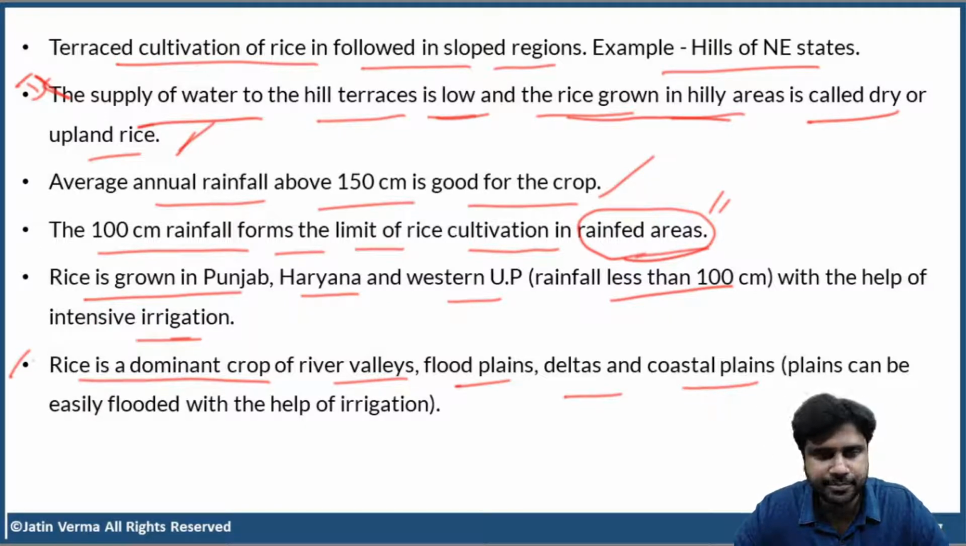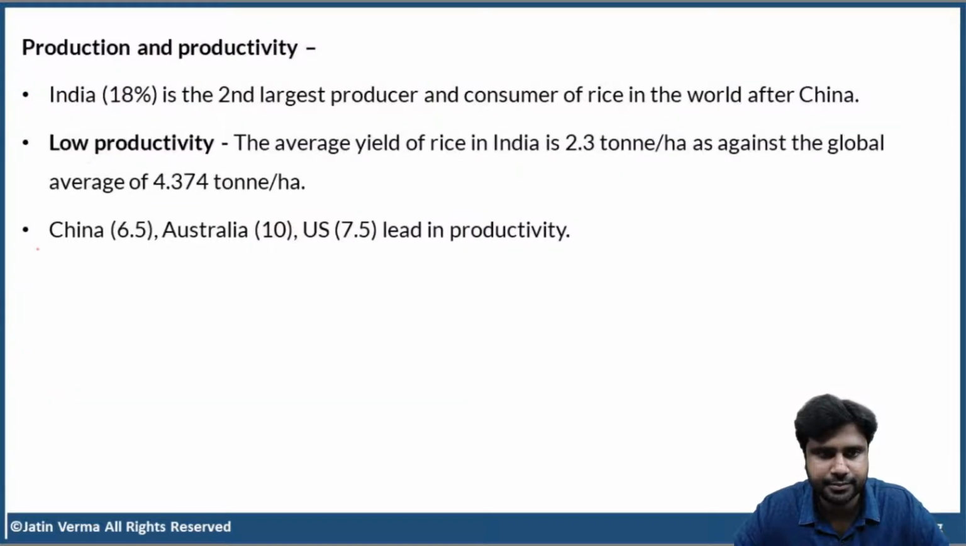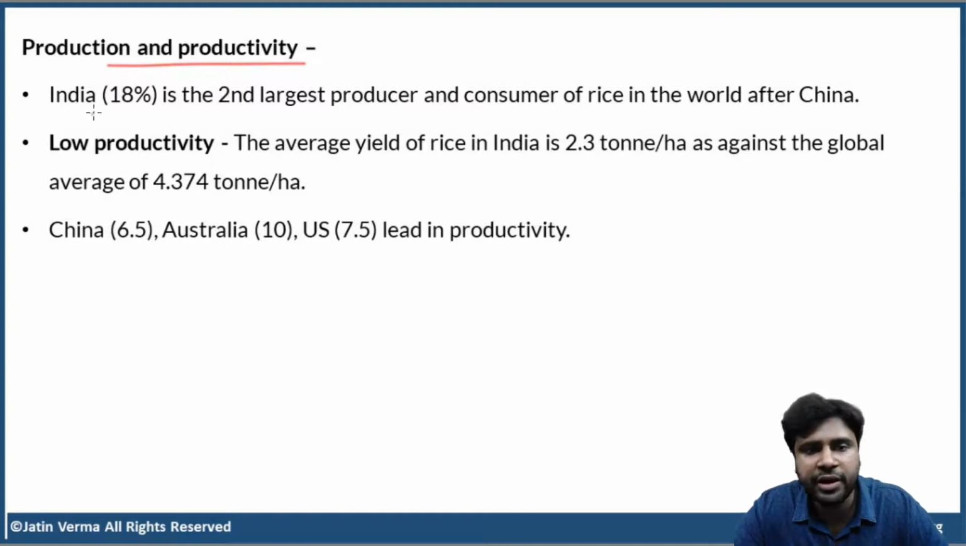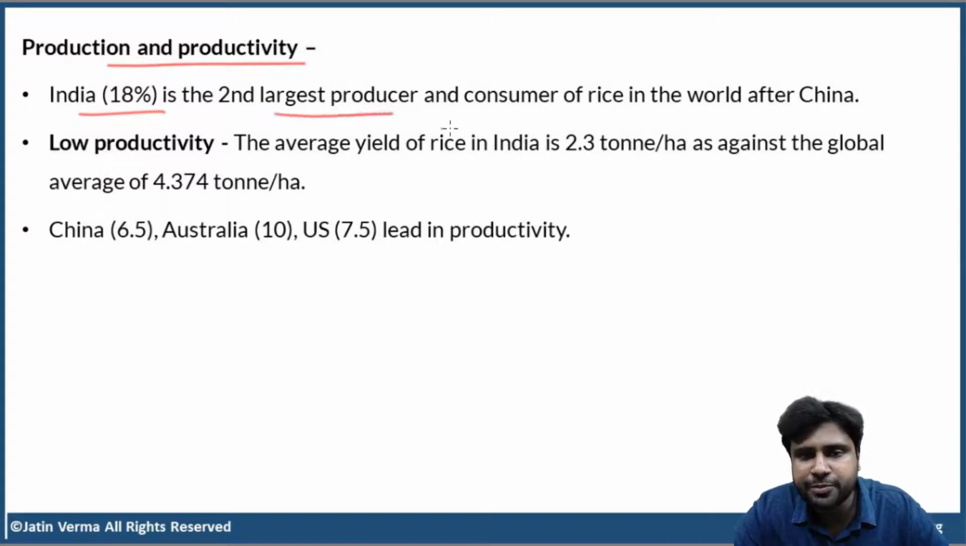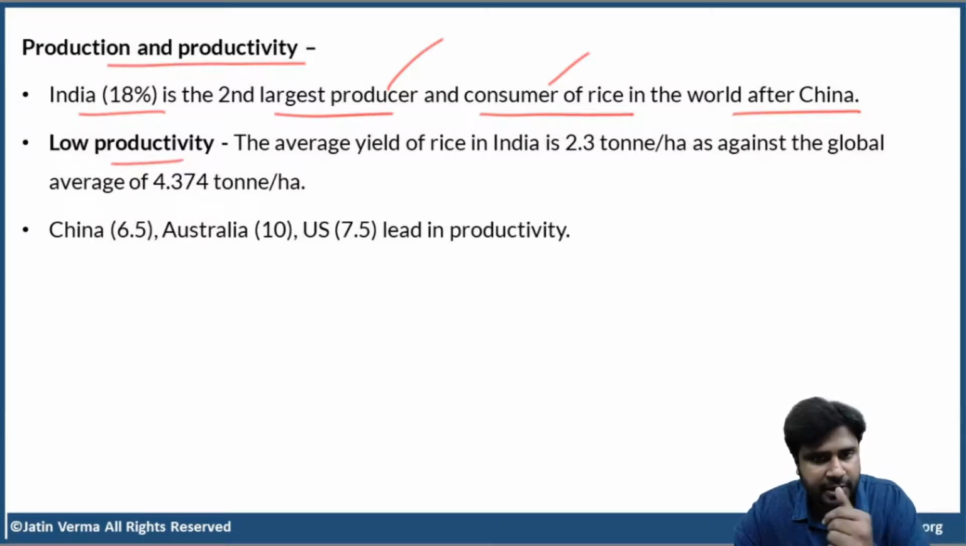So, moving on, production and productivity. India accounts for 18% of the world's rice production. And India is the second largest producer and consumer of rice in the world after China. So, one of the biggest problems Indian agriculture is facing is low productivity. Okay.